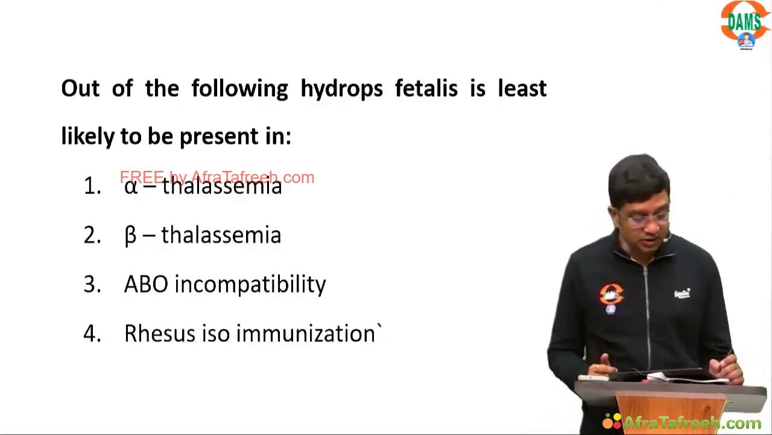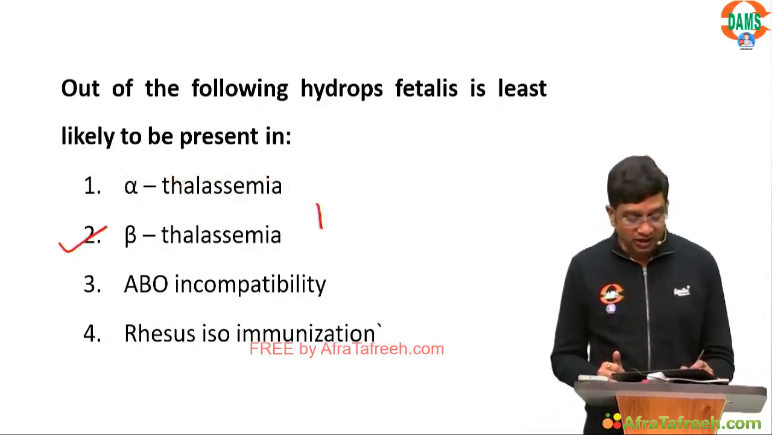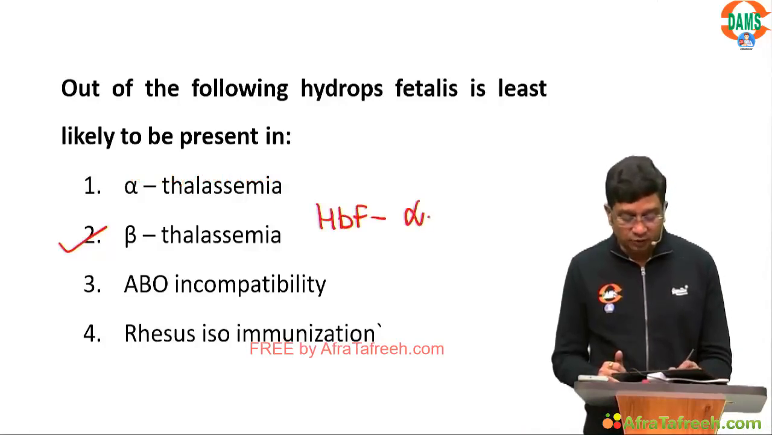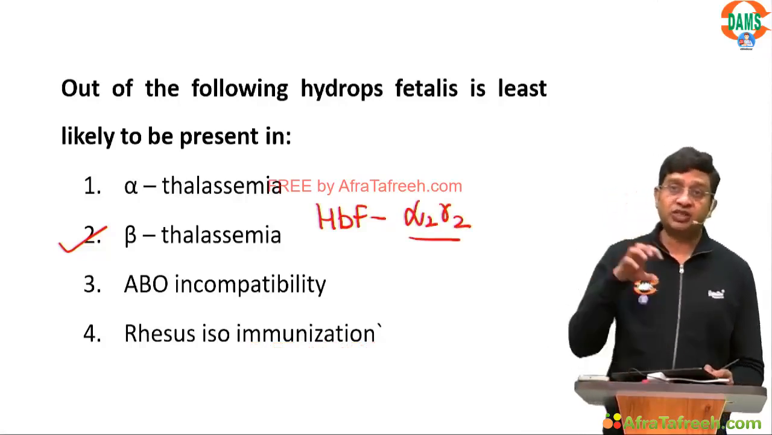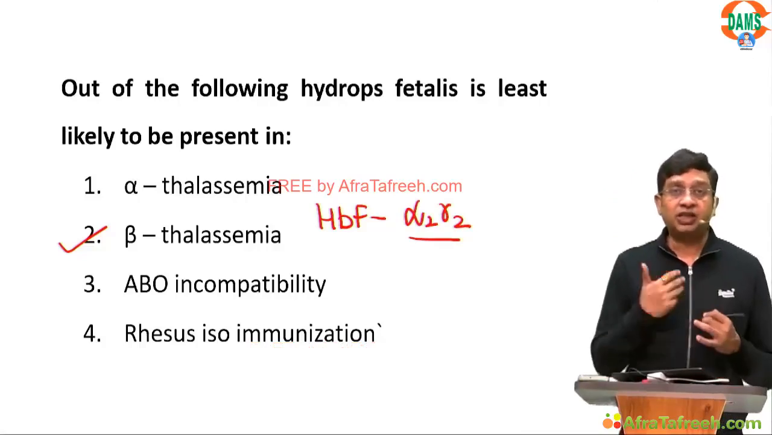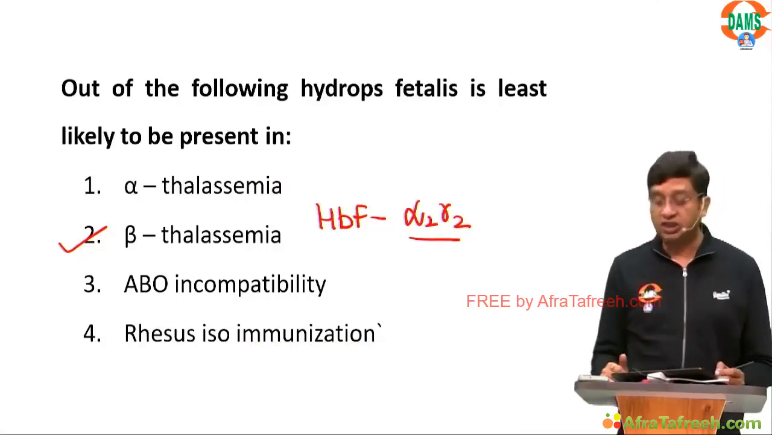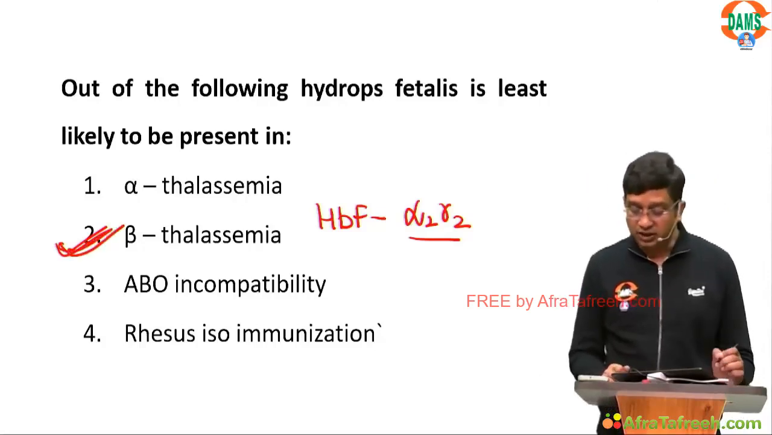Right, the answer is beta thalassemia, because when a child is born, the child has fetal hemoglobin, and fetal hemoglobin composition is alpha and gamma chains. Beta chains come after 6 months of age. So beta thalassemia will not present with hydrops fetalis, right? So the right answer here is beta thalassemia.